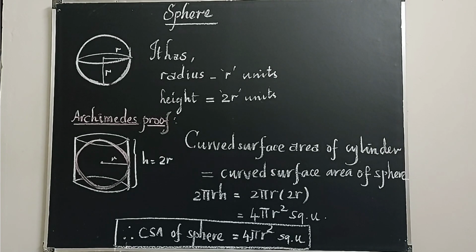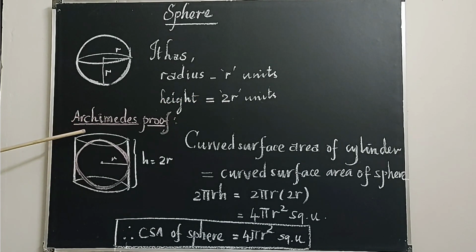So sphere has a single dimension, that is the radius, and it has a height also, but the height is equal to 2 times the radius. So the dimension of a sphere is it has a radius r units and the height is equal to 2r units. How can we say that the height of the sphere is equal to 2r units? That was proved by Archimedes.